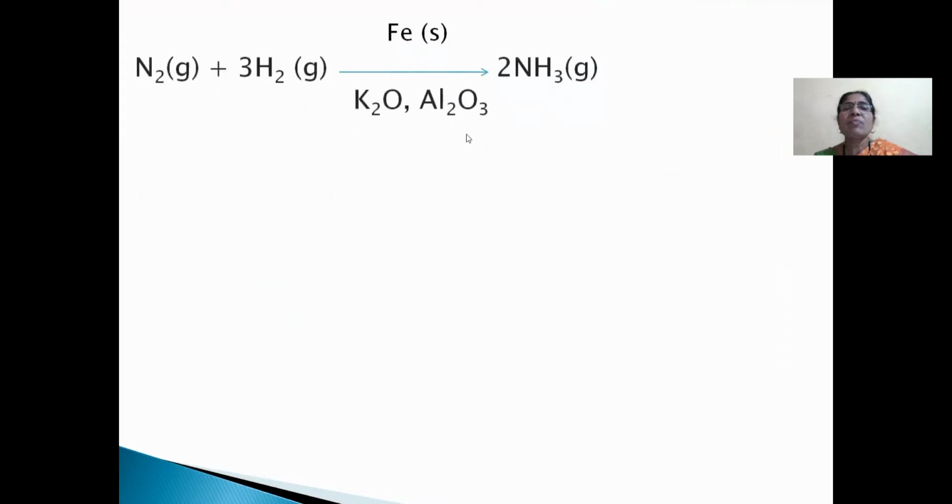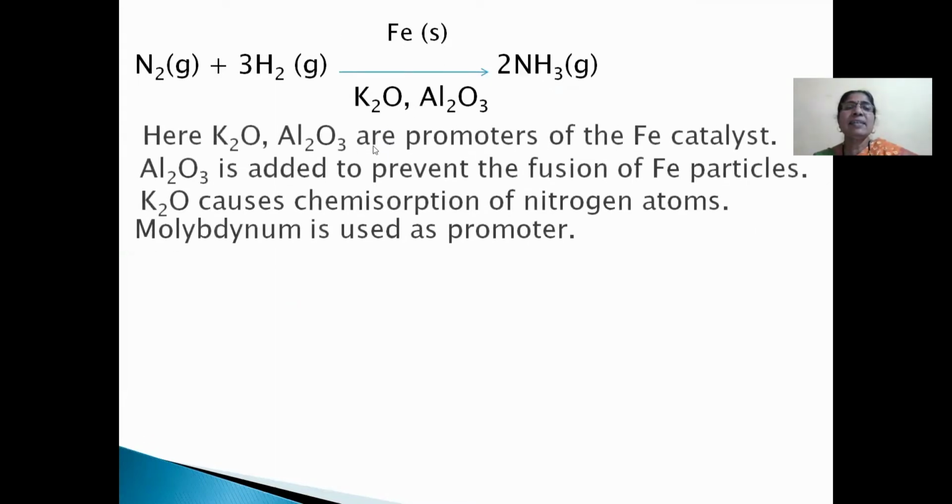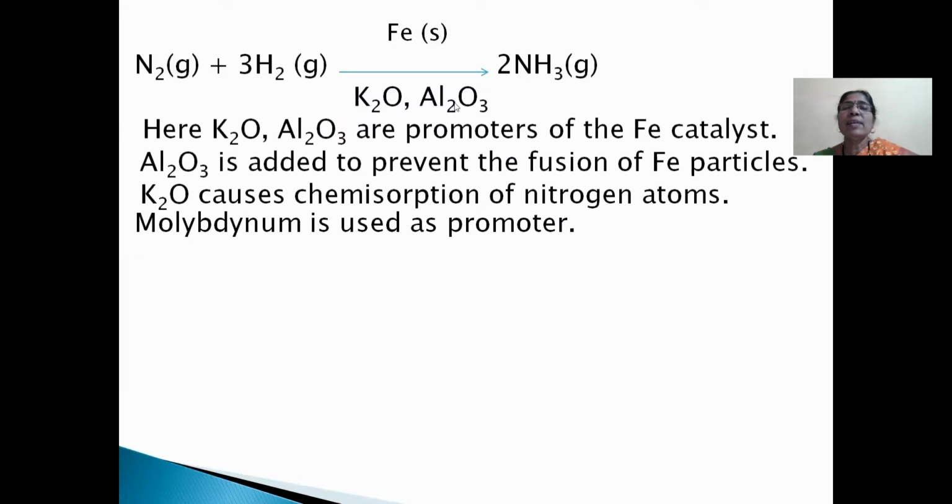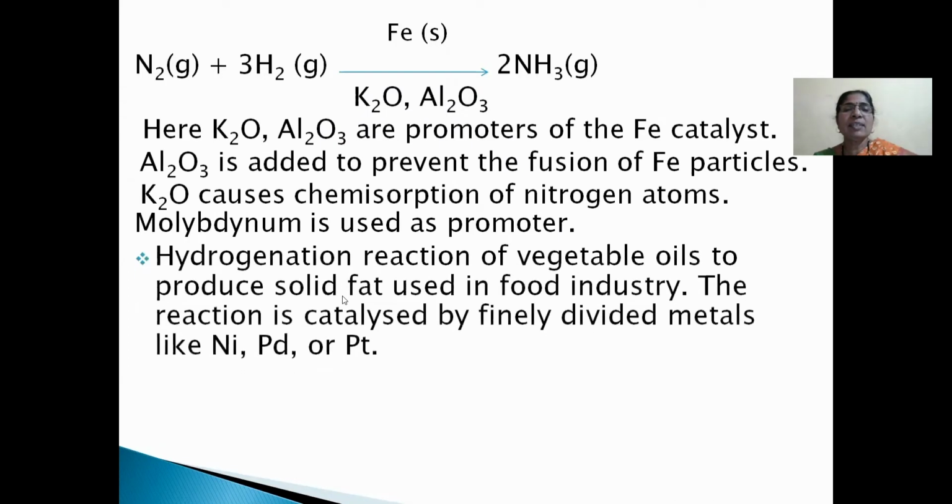Another example will be formation of ammonia from reactants like nitrogen and hydrogen. Here both reactants, nitrogen and hydrogen, are always present in the gaseous state. The catalyst is in the solid state. Here K2O and Al2O3 act as a promoter.